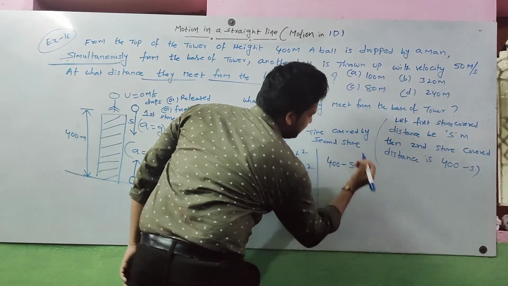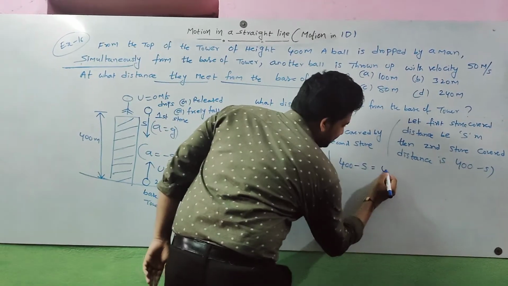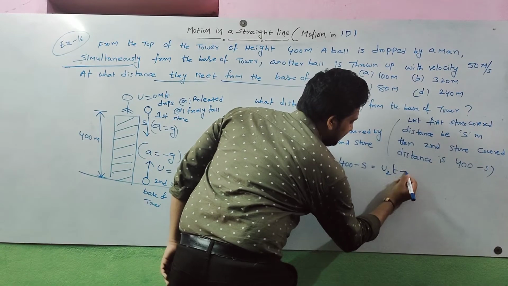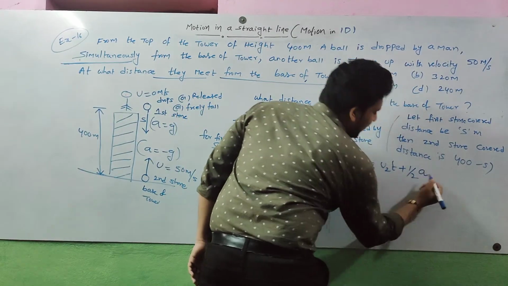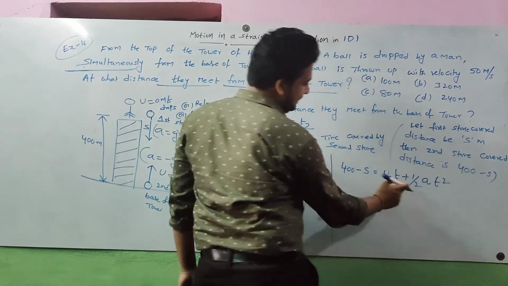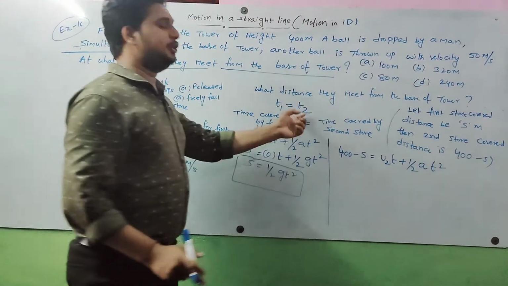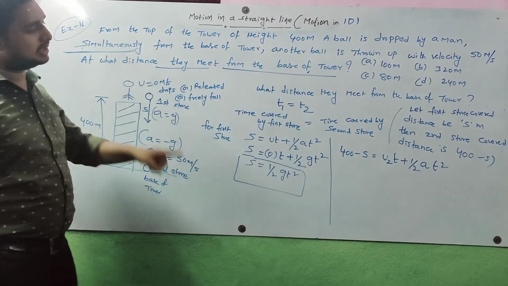400 minus s is equal to, for the second stone, initial velocity u2 into t plus half into a into t square, because t is the same here. t1 and t2 are the same because both bodies started simultaneously.